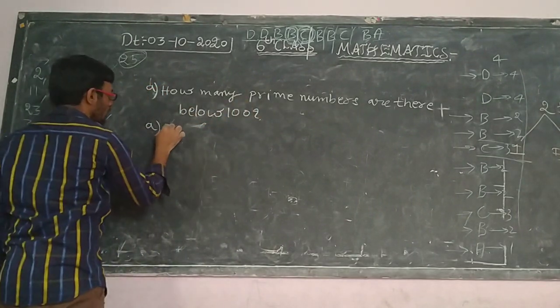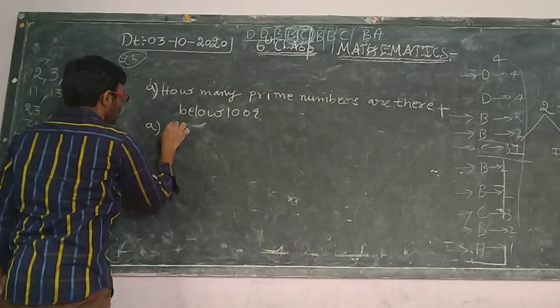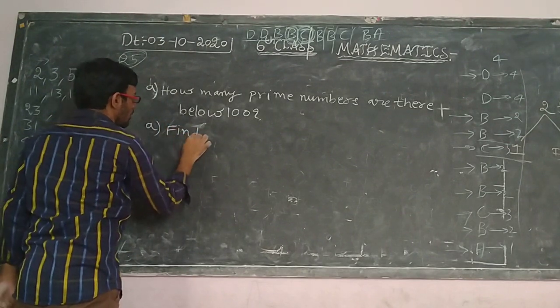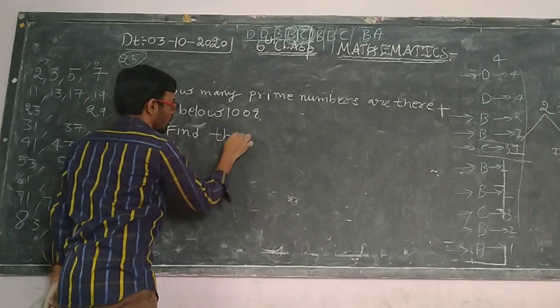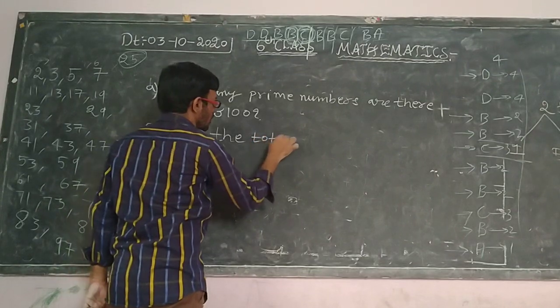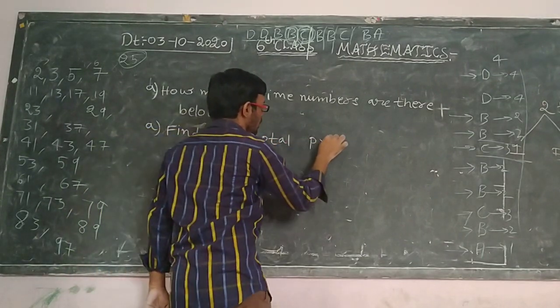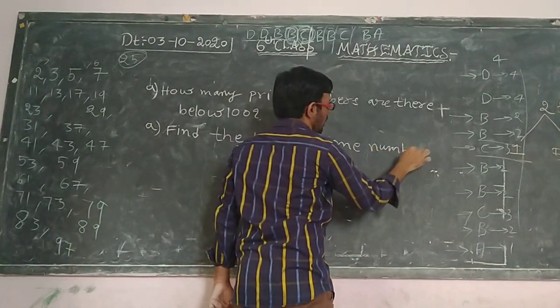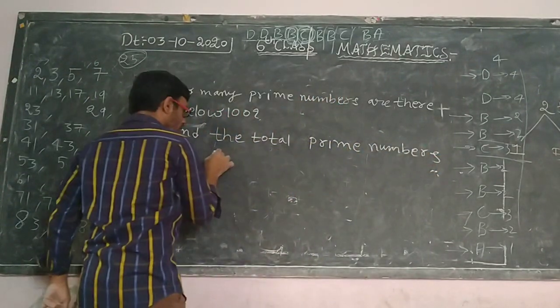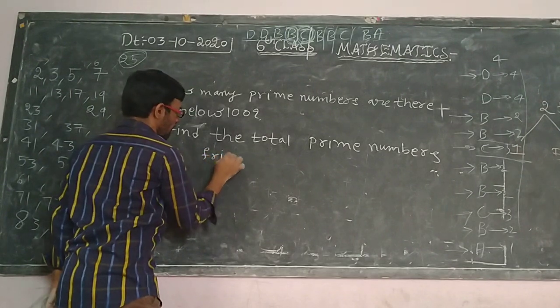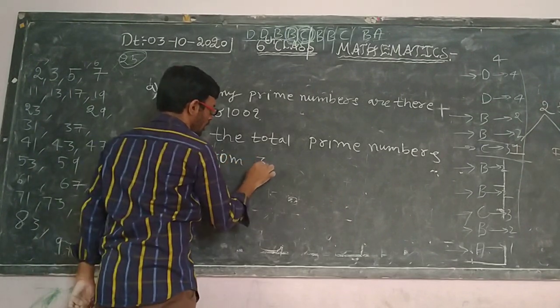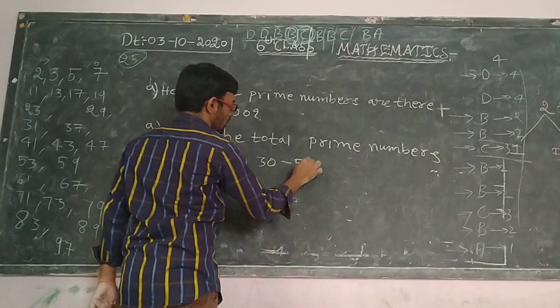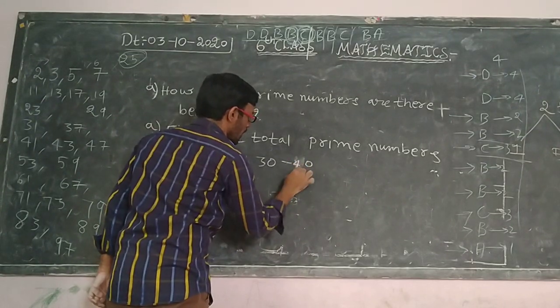Next, B: find the total number of prime numbers from 30 to 50. Okay, from 30 to 50 I am giving.